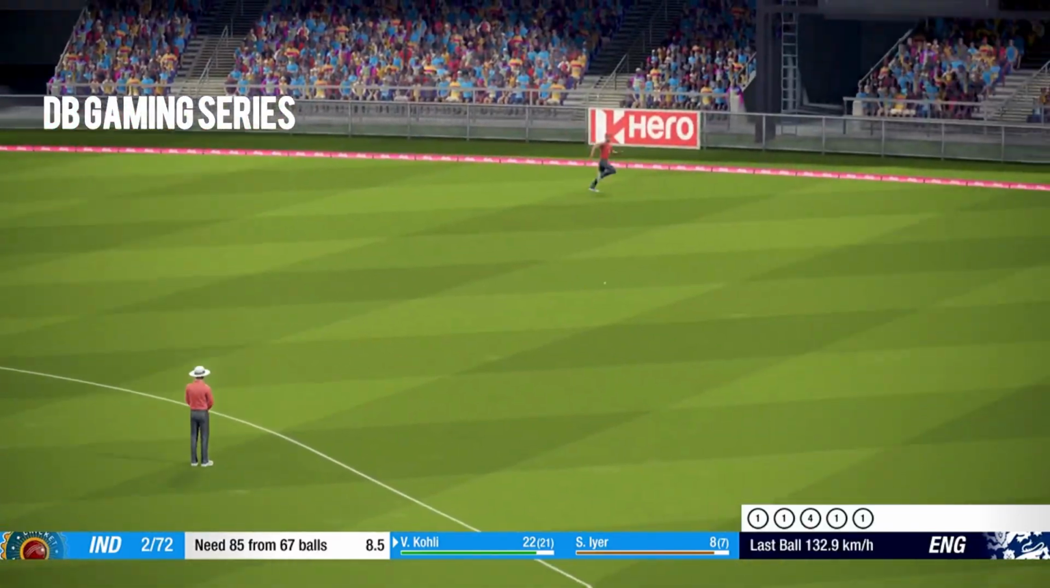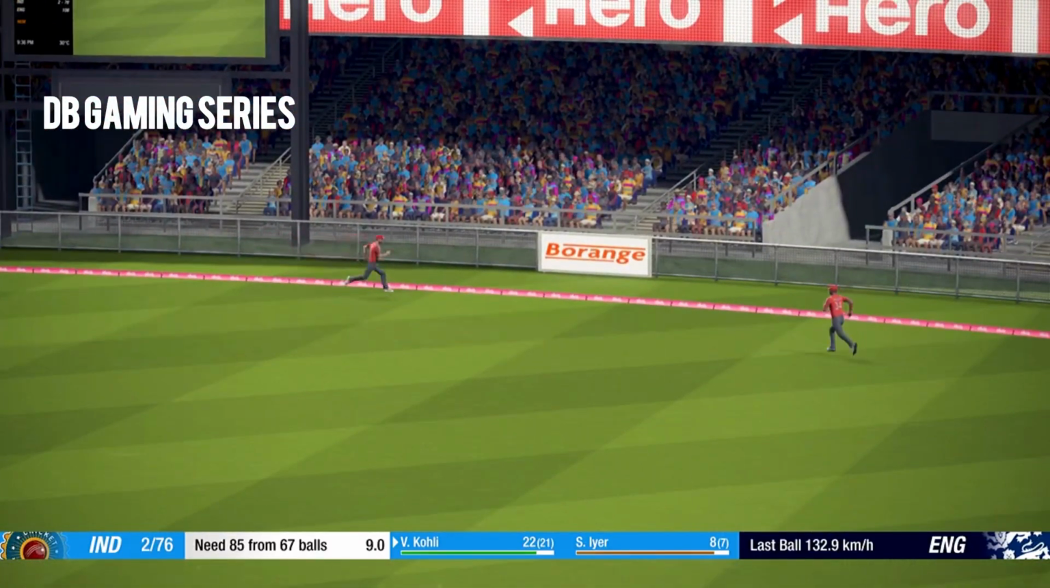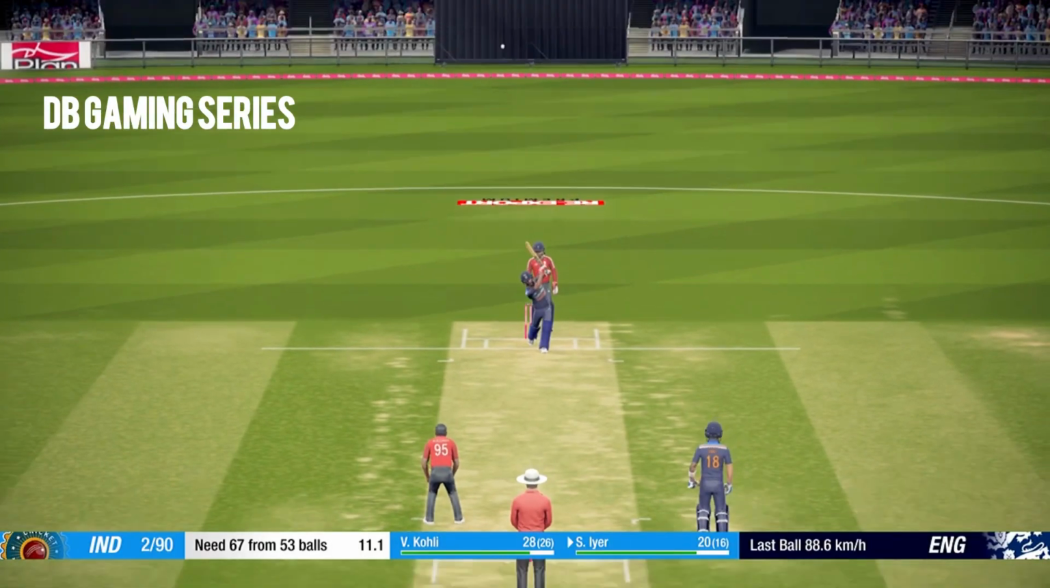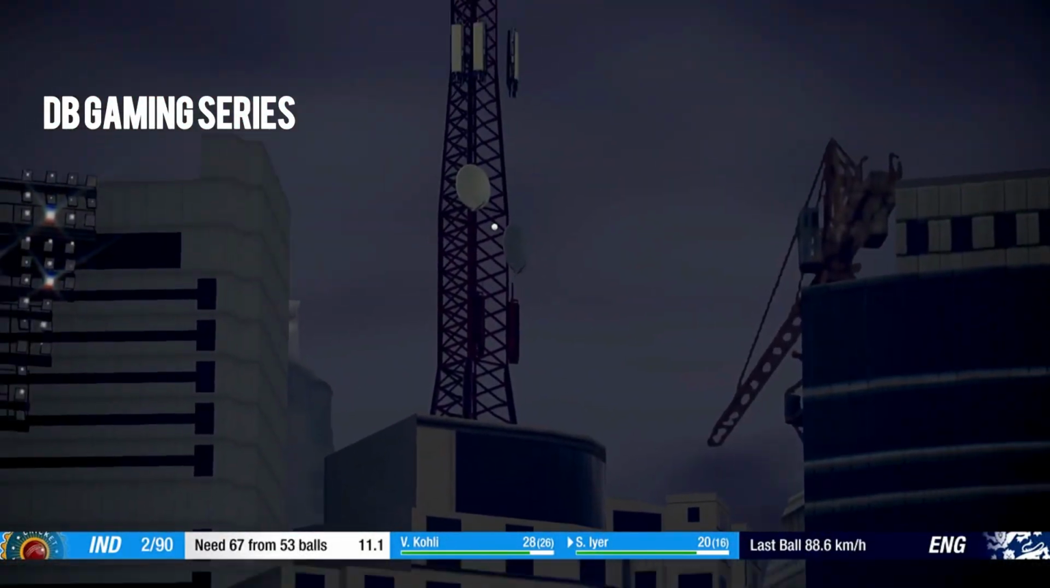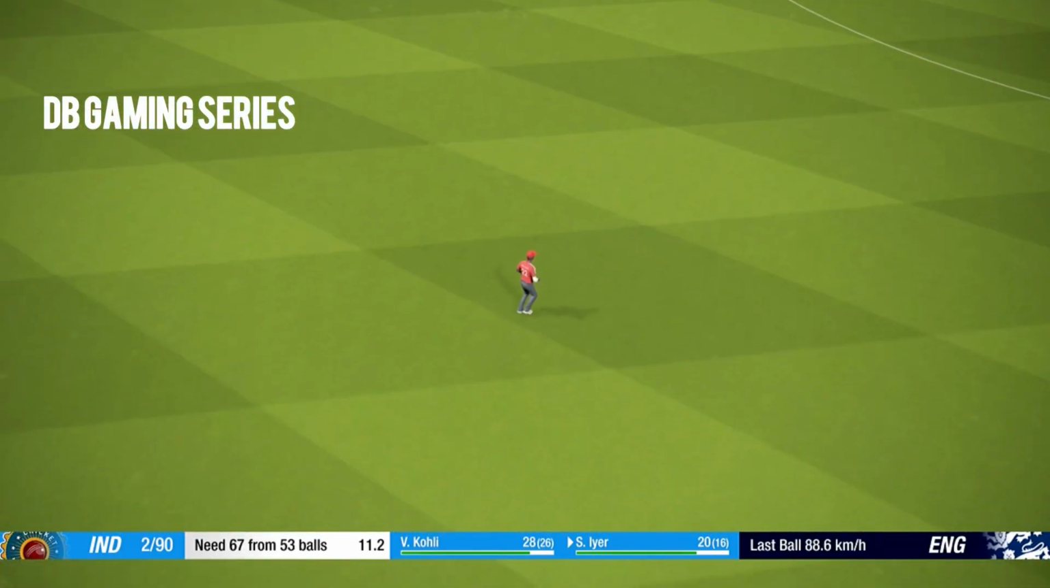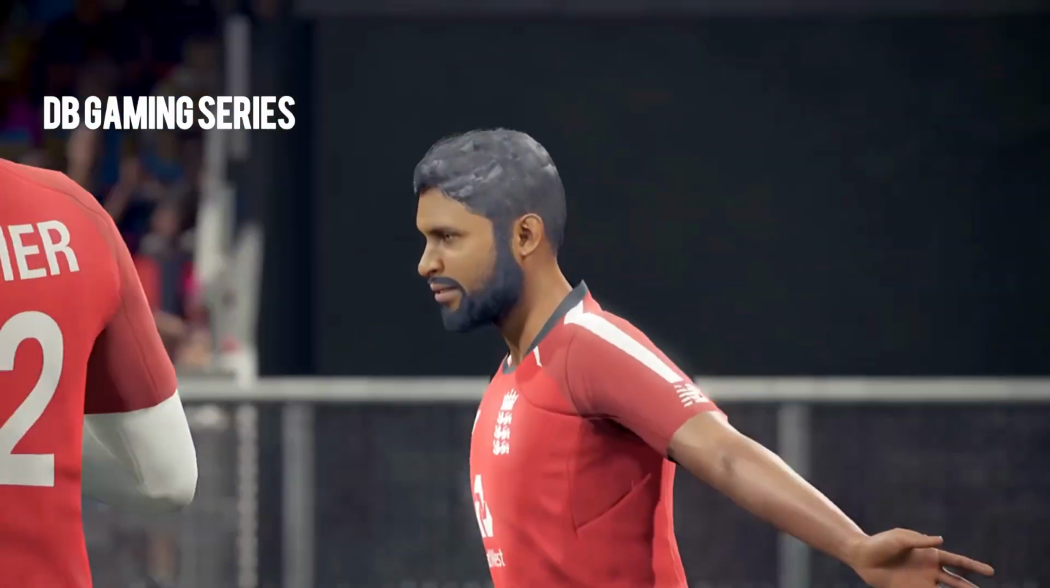Again, short delivery and again punched away for 4 more runs. Virat Kohli looking really good here at the moment. Shreyas Iyer goes down the ground, but there's a fielder there. I'm not sure if he's got enough on this. Fielder will take the catch. So Shreyas Iyer has to walk back for 20.